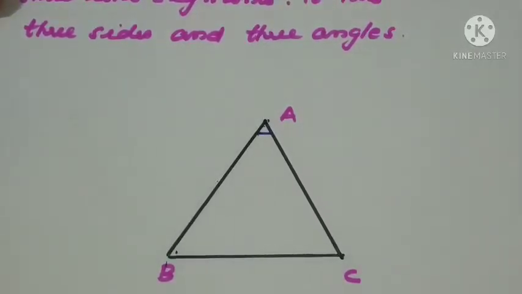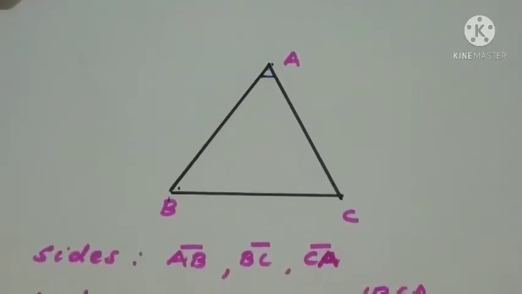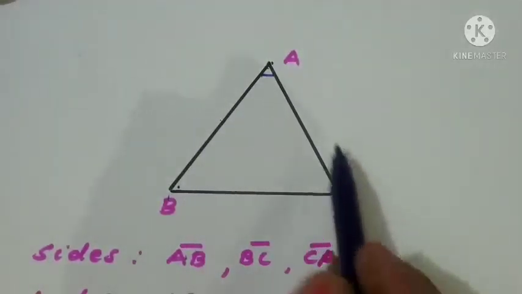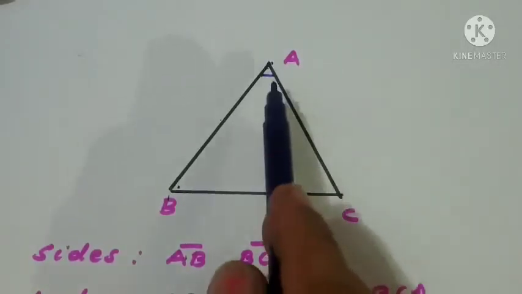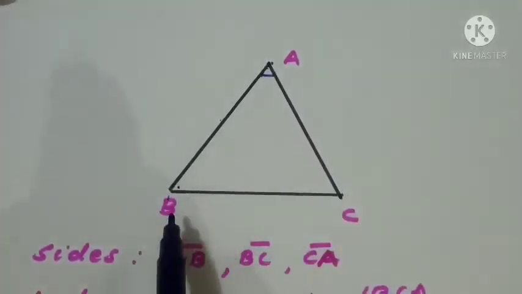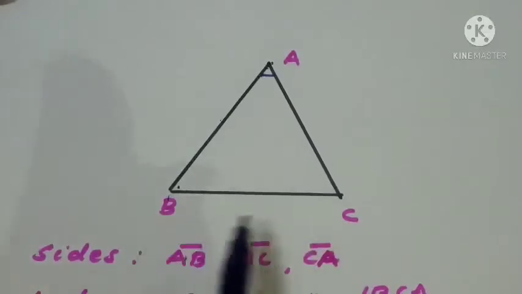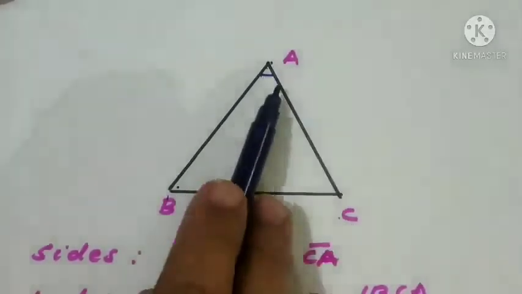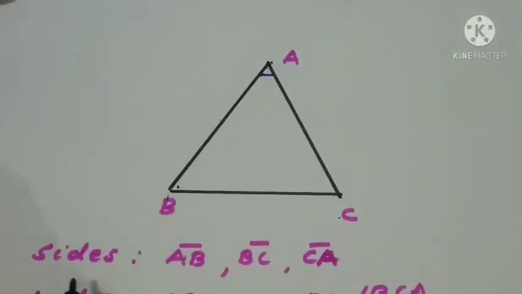Let us see the naming of the sides and angles. Sides are AB, BC and CA. As you know, AB is the same as BA also, BC is the same as CB, AC is the same as CA. So sides we got AB, BC, CA.